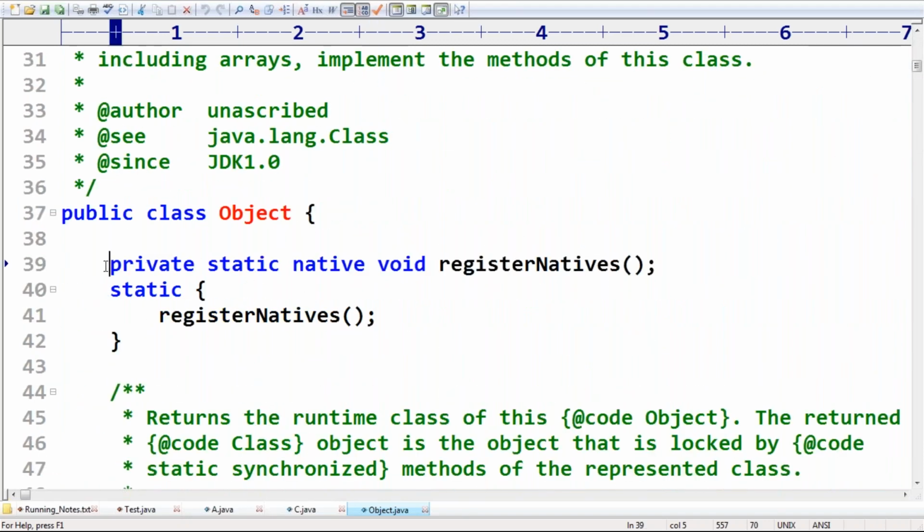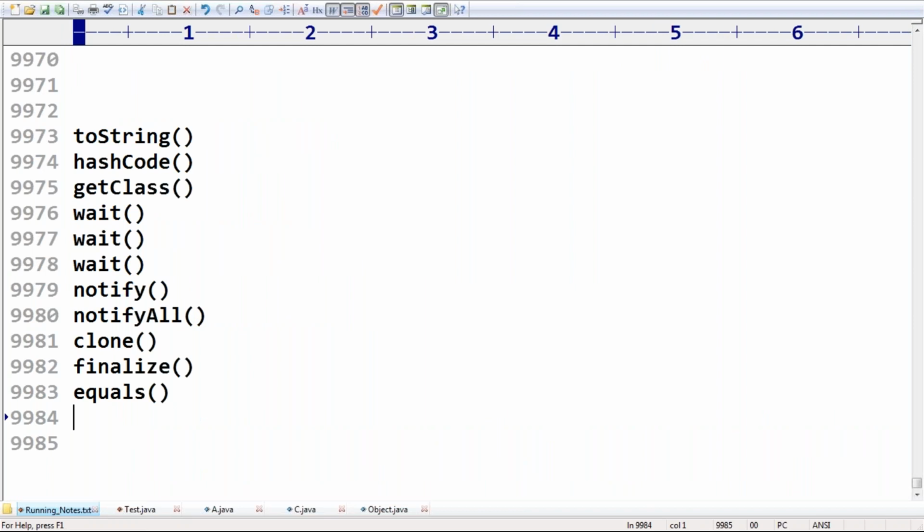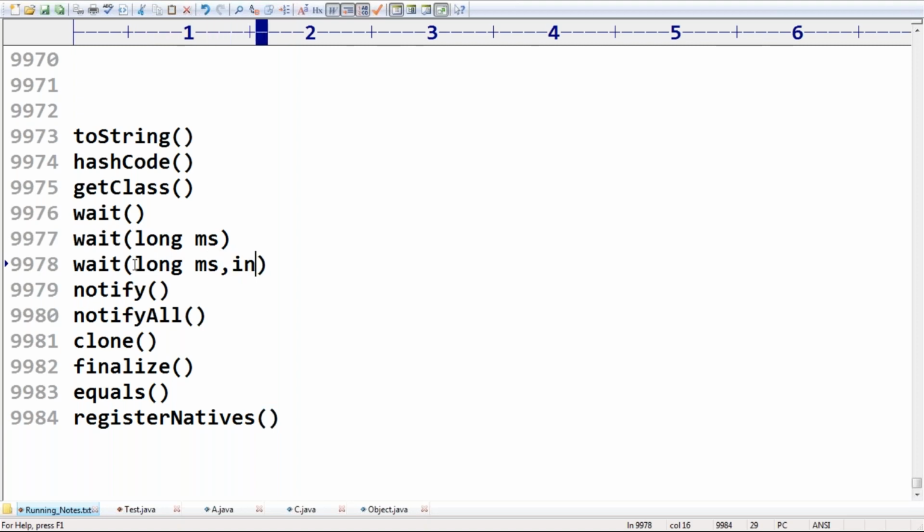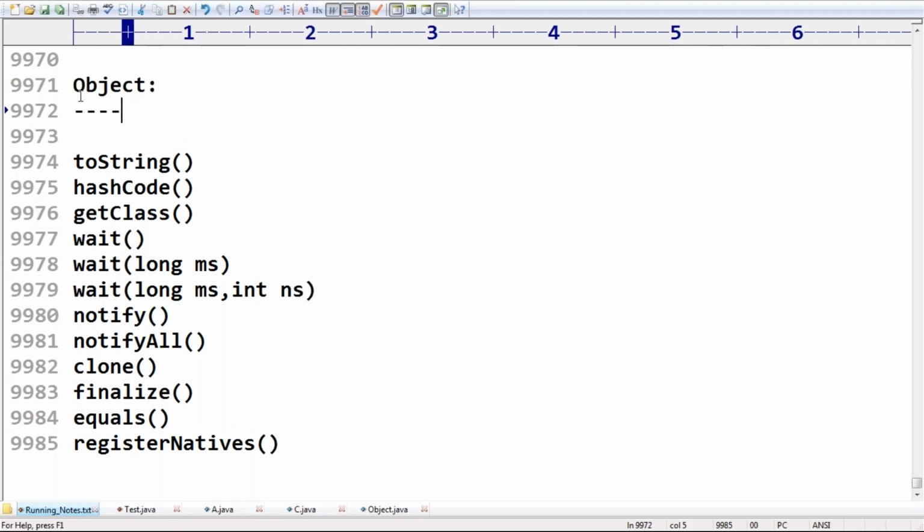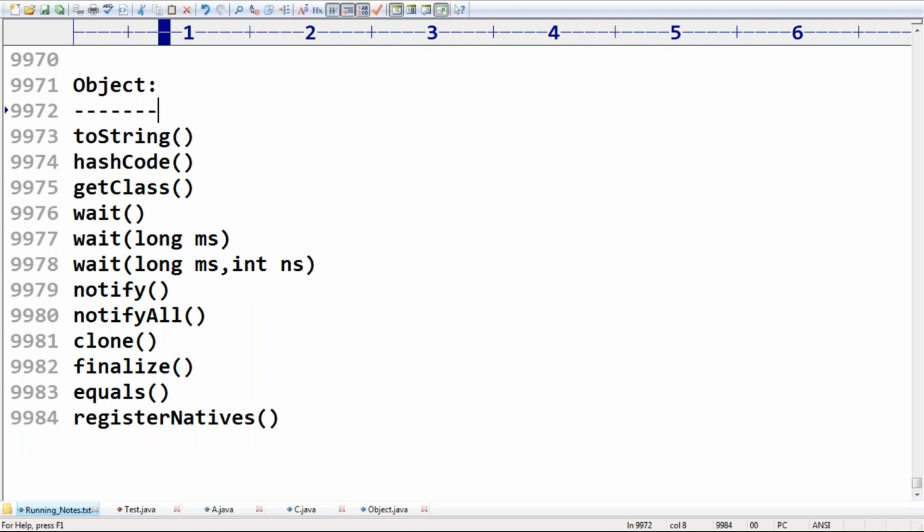Can you please observe this one, sir? registerNatives. It is also one method. Of course, registerNatives is a private static method. So in total, these are the methods we have, like wait long milliseconds, int nanoseconds. So these methods are present inside the Object class, friends. Total 12 methods are present inside the Object class.